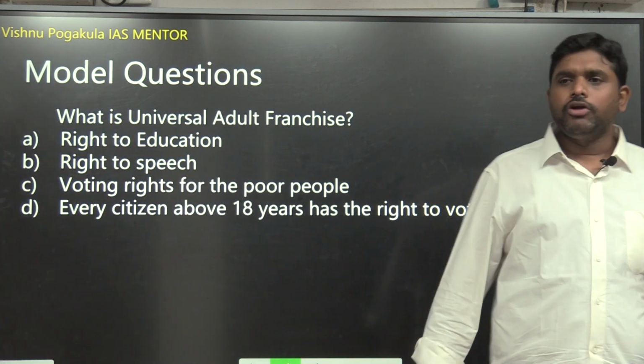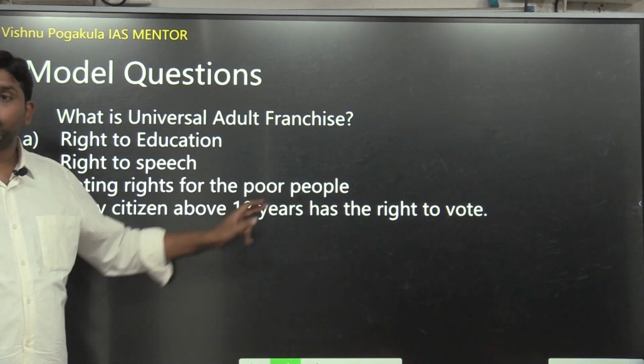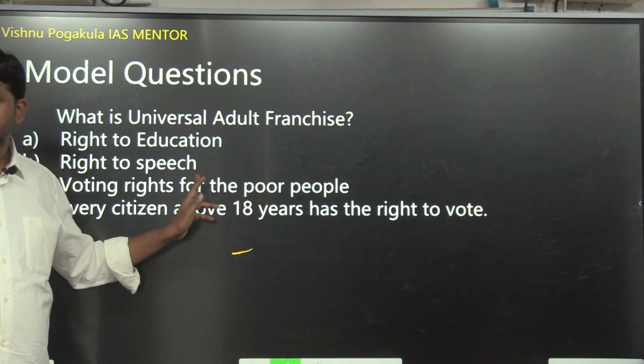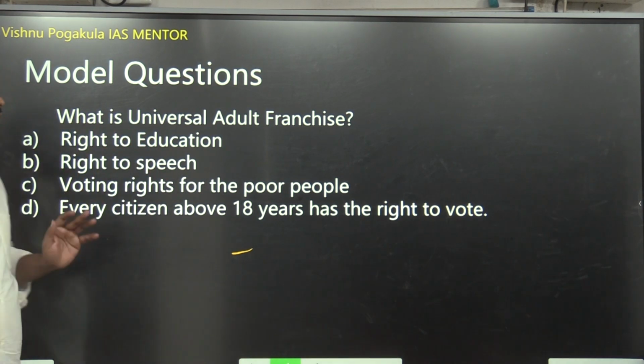Third question. We will do MCQs daily also. What is universal adult suffrage? Every citizen above 18 years has the right to vote, all irrespective of gender. No discrimination based upon gender.